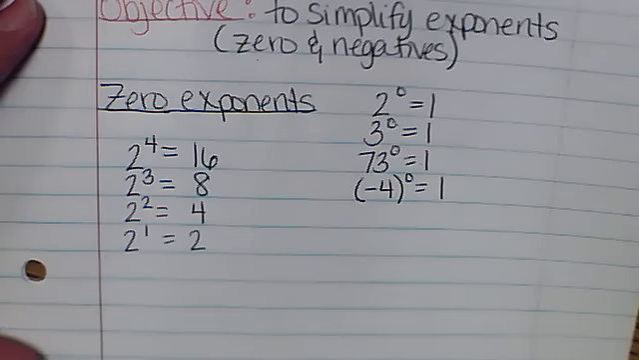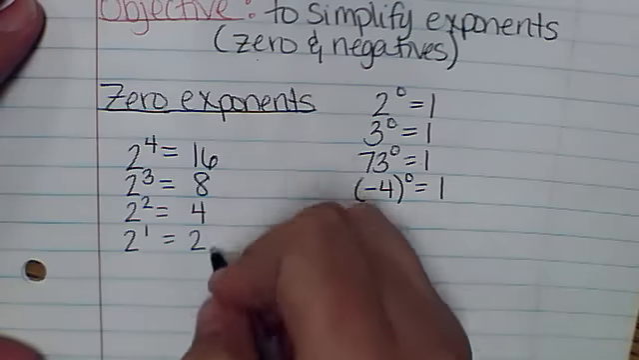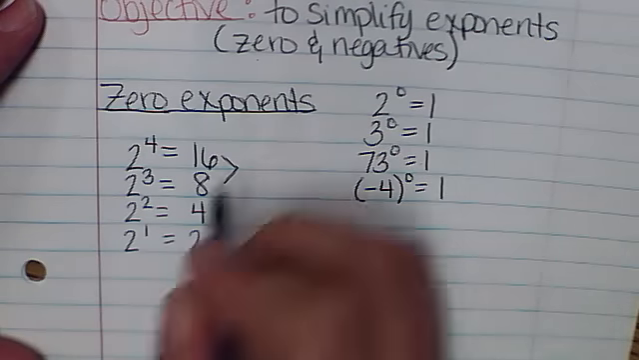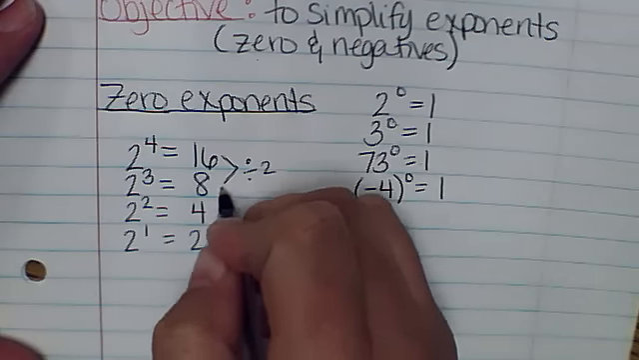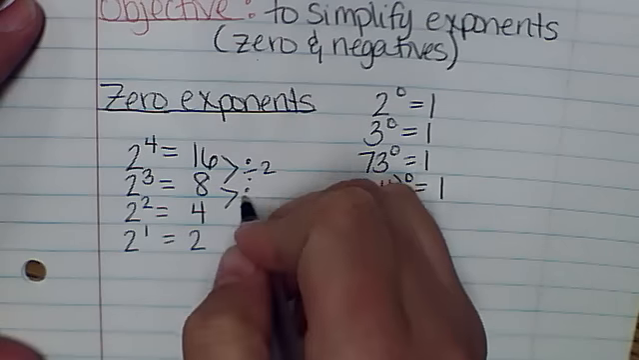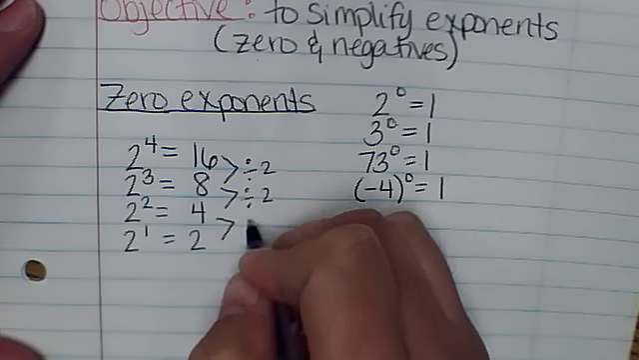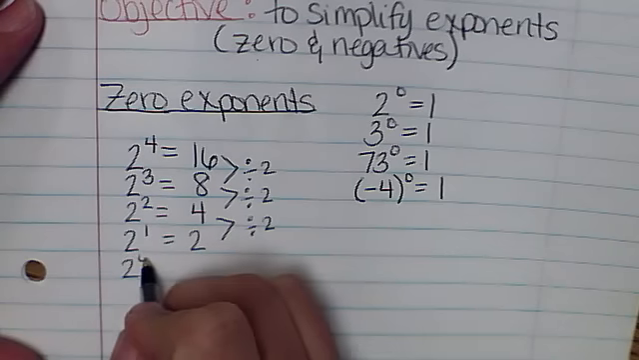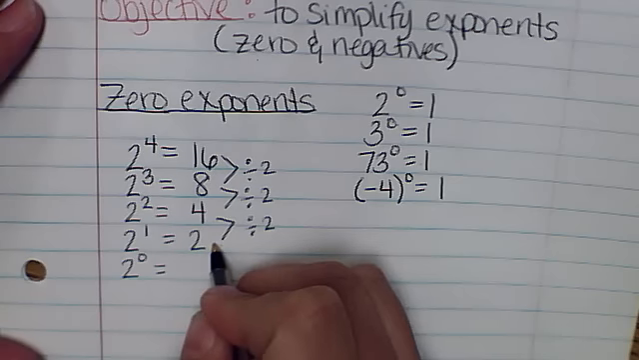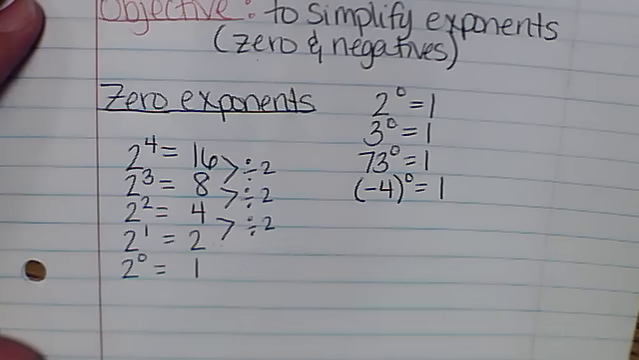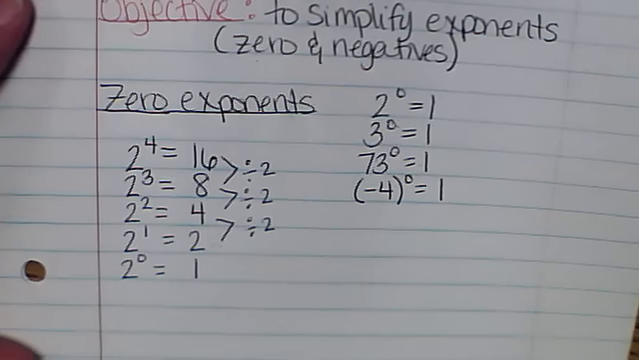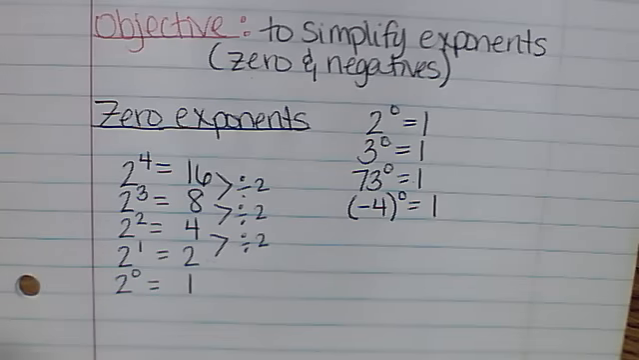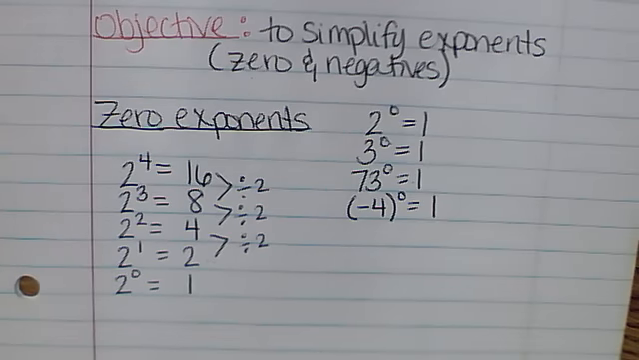If we look at this pattern going down, what do you do to 16 to get to 8? You divide by 2. What do you do to 8 to get to 4? Divide by 2. What do you do to 4 to get to 2? Divide by 2. So if we want to keep going with our pattern, 2 to the 0, we would have to take 2 and divide by 2, and you get 1. That pattern will work no matter what number I put, whether it's 3 to the 4th, 4 to the 4th, 5 to the 5th, and go from there. Everything to the 0 power is 1. Okay?